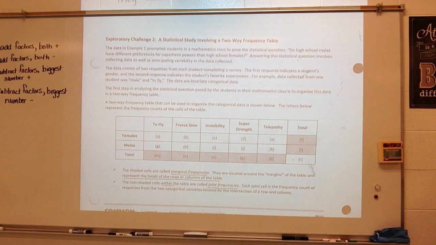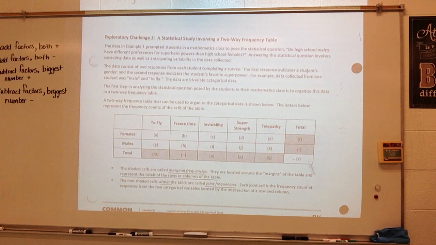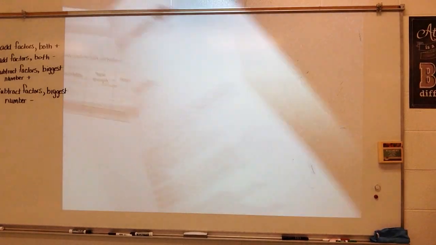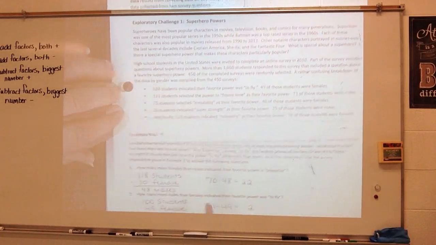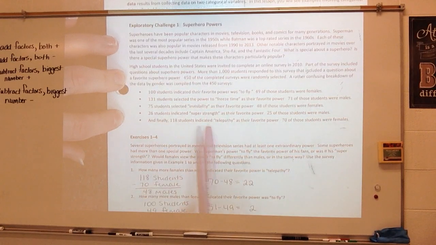All right, what is the difference between categorical and numerical data? Categorical data and numerical data are different. Categorical data does not include numbers. Numerical data is. All right? The answer to questions such as the superhero power involve responses that are categories. So going back here, this was all categorical data.